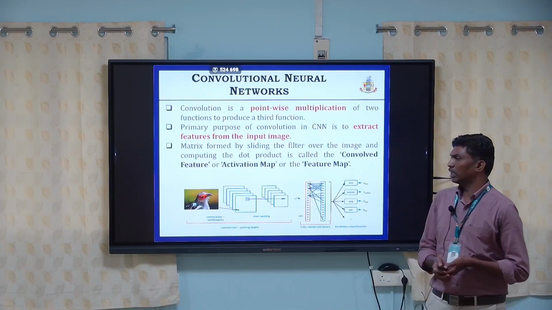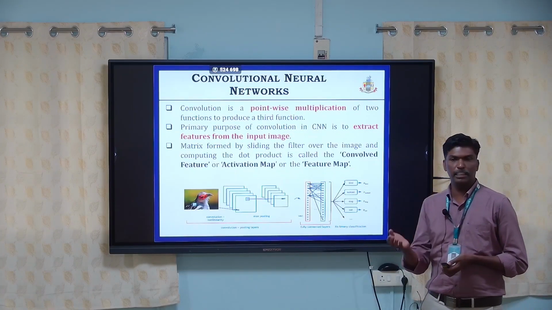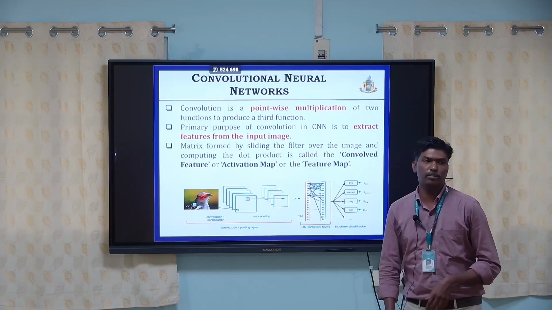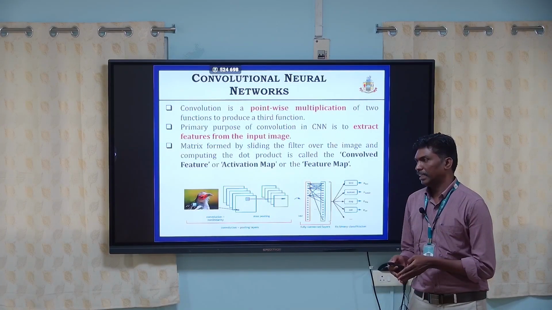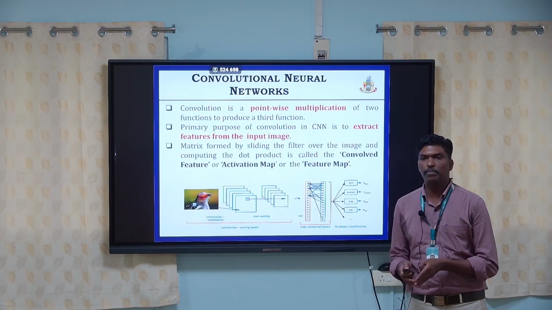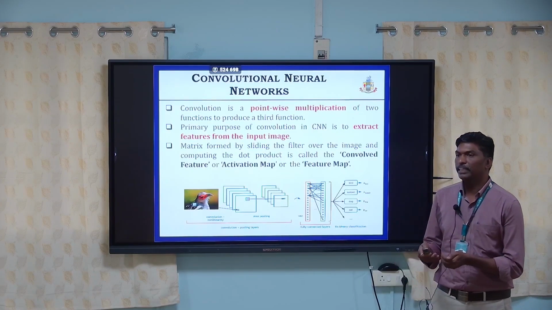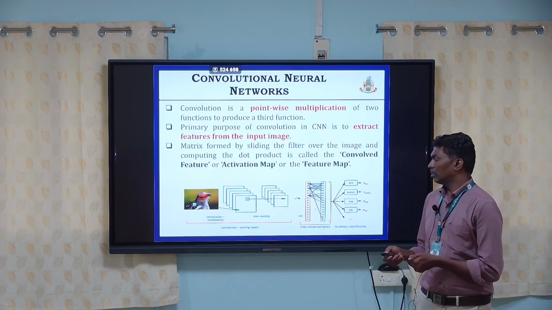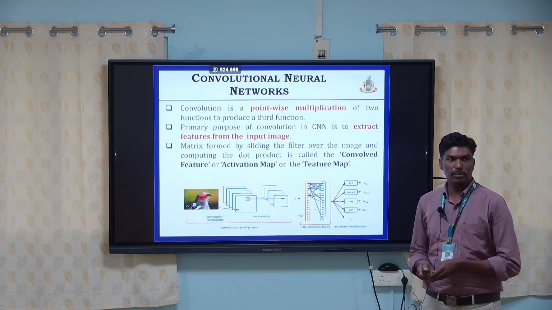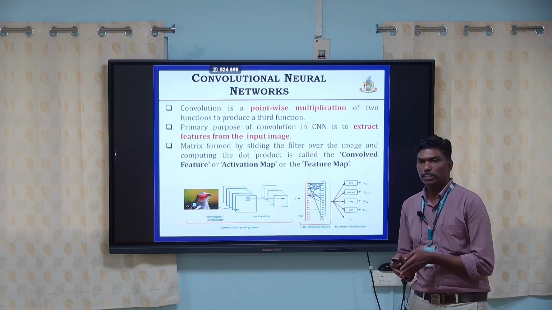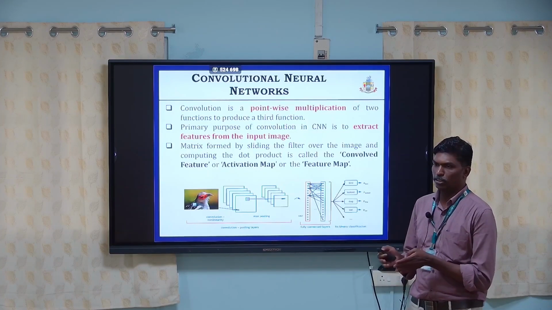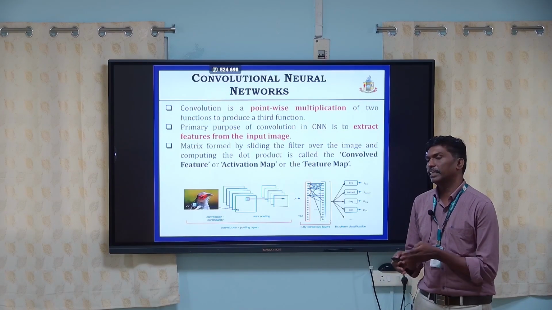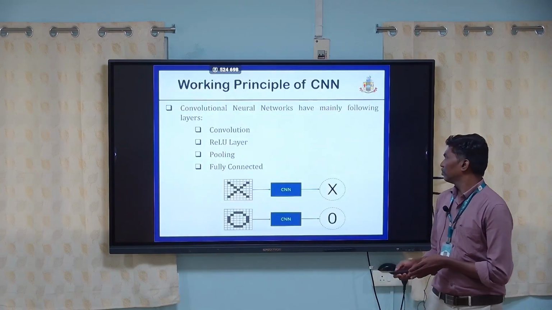Convolution extracts features from images, features like lines, edges, and points. The output of the convolution operation is the feature map. That feature map can be given to the dense layer, and it produces the classification.